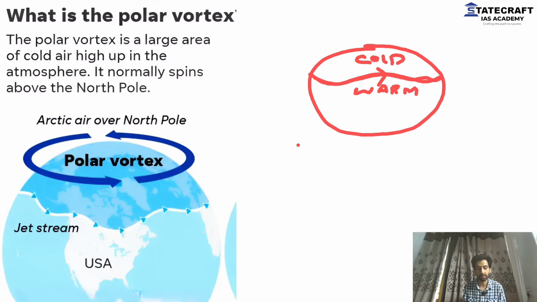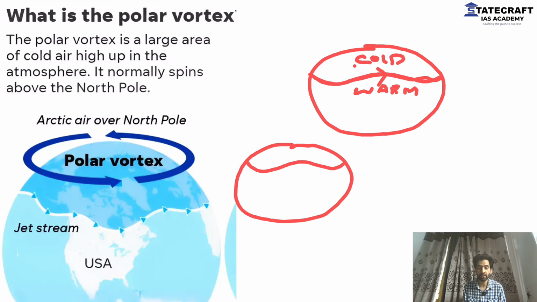Now, what we are doing is global warming. And because of global warming, this very cold air is slightly warmer. It's not hot or warm, but slightly less cold as compared to the way it was.